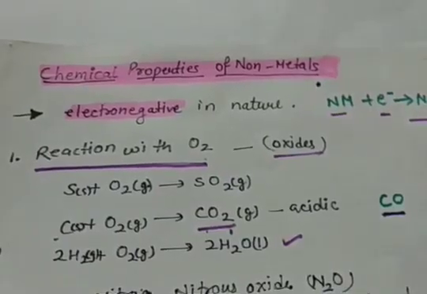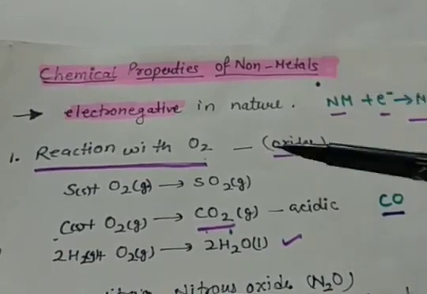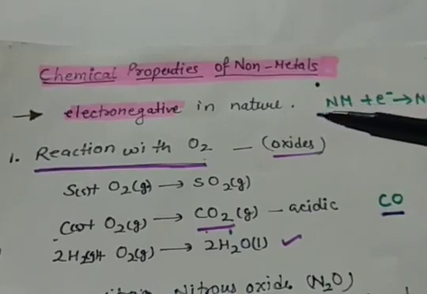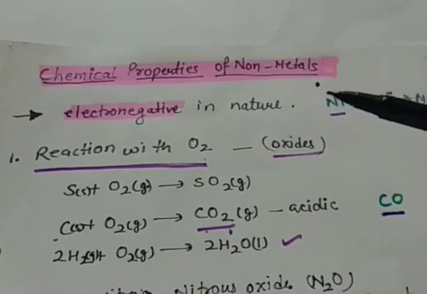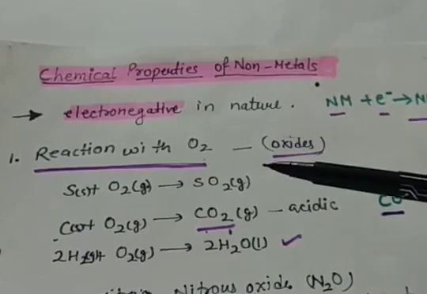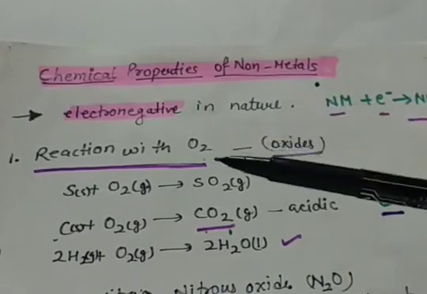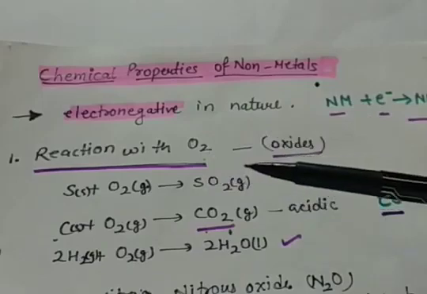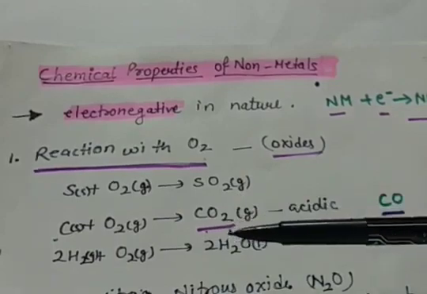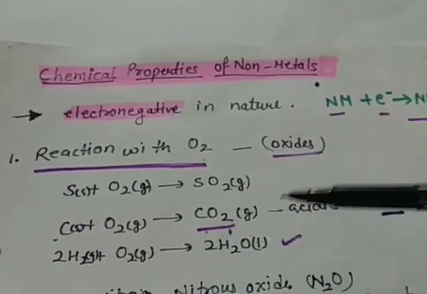Now, our next topic is chemical properties of nonmetals. As we know, nonmetals are electronegative in nature, that means they have a tendency to attract the shared pair of electrons in a covalent bond, and hence they get a negative charge on themselves. So, first point, when they react with oxygen, they form oxides. For example, sulfur forms sulfur dioxide, carbon forms carbon dioxide, and hydrogen, when it is bound with oxygen, produces water.